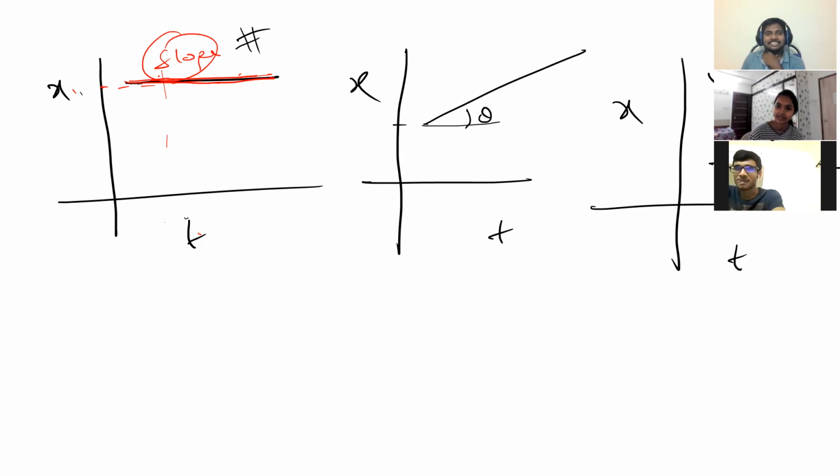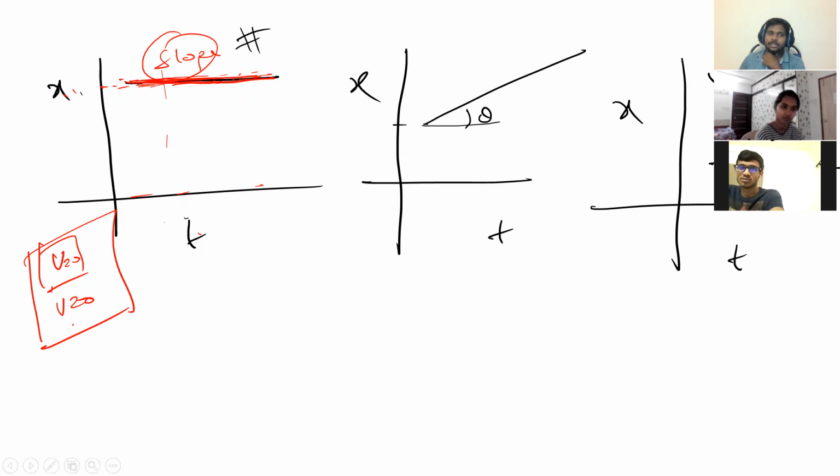Okay, let's see. The x-t graph is there. The position is not changing with time, right? That means velocity is zero. That is one way. What is the slope of this line? This line is parallel to the x-axis. Zero, right? Any line parallel to the x-axis has zero slope. So that means velocity is again zero, isn't it? And displacement is also zero because the position is not changing with time.